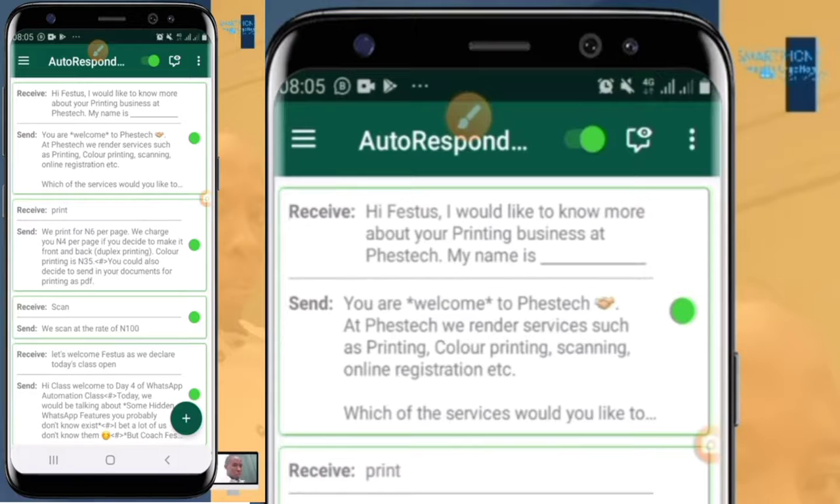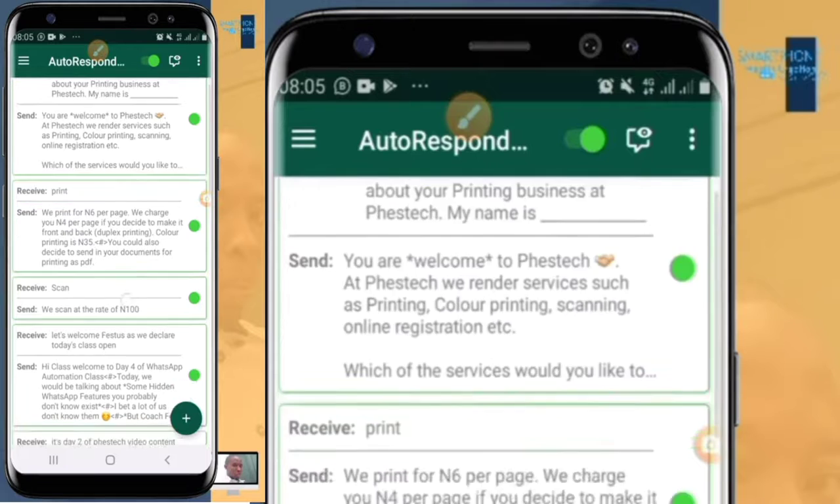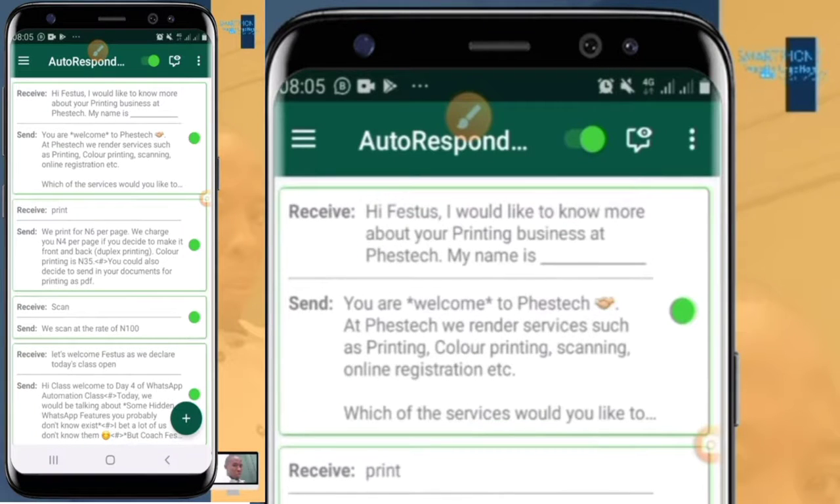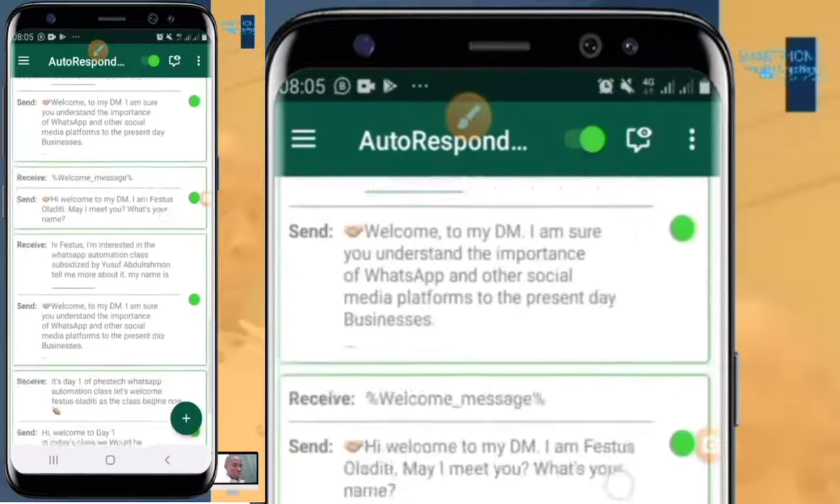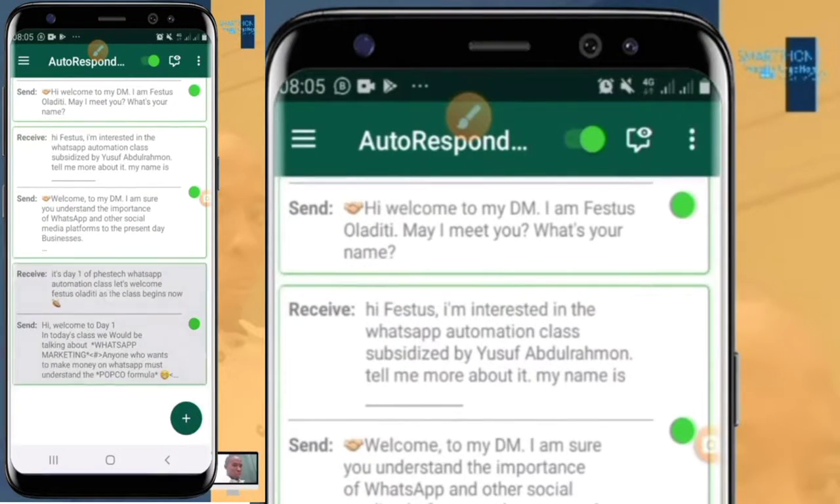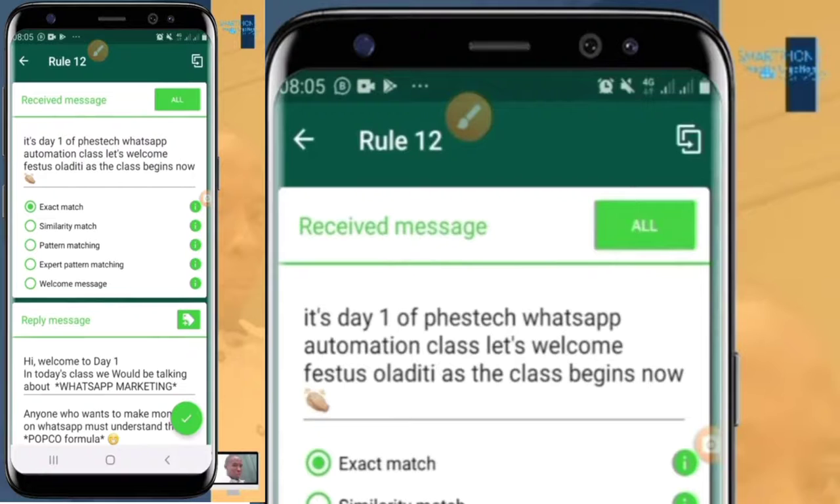Now let's dive in. I'm on my autoresponder app already. So let's say this particular rule, let me open it, is for WhatsApp automation class. Let's say, for example, today is your first day in a particular batch of WhatsApp automation class. You just started today, and so let's say it's day 1 of First Tech WhatsApp automation class.